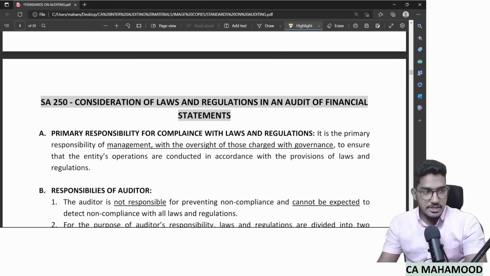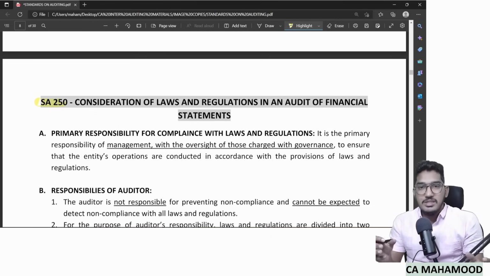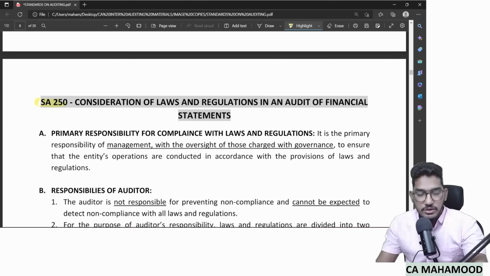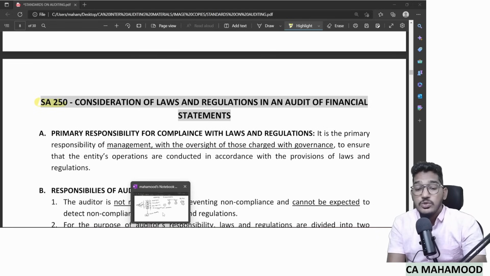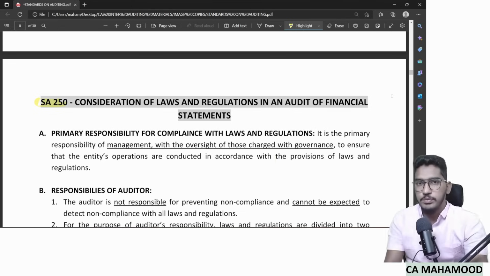So SA 250, as you could see, the title of the standard: consideration of laws and regulations in an audit of financial statements. As the title itself says, SA 250 is going to talk about laws and regulations while you are conducting an audit of the financial statements of the client. As we all know, as a part of audit, sometimes we are required to check the statutory compliances also. For example, whether your client is complying with all the laws and regulations or not, that also will form part of the scope of the auditor.